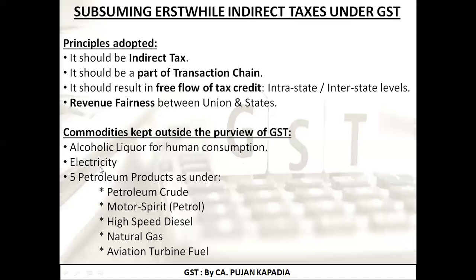Second is electricity. See, this is just a simple question. So you just need to remember the names. And third is 5 petroleum products as under: petroleum crude, motor spirit, which is known as petrol, high speed diesel, natural gas, and aviation turbine fuel. You are supposed to remember all these names. So if a question comes up, which commodities are kept outside the purview of GST, this is going to be your answer. I'm just giving you a moment. Take a quick overview on the points which are written in this particular slide.